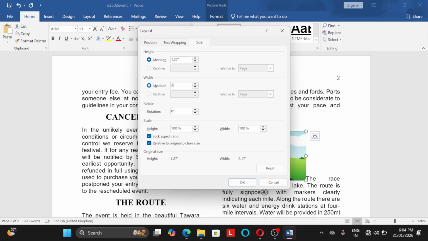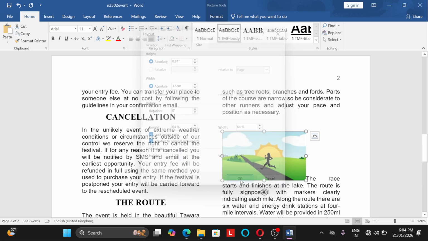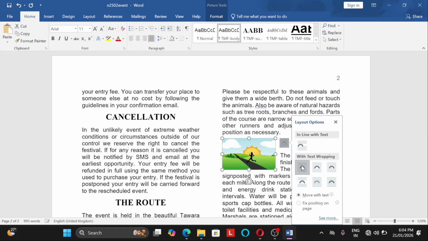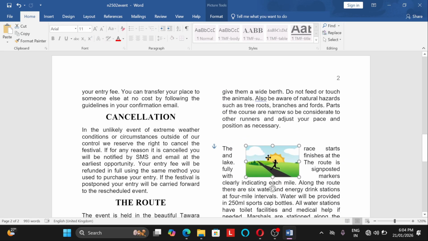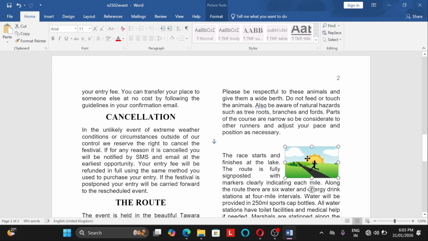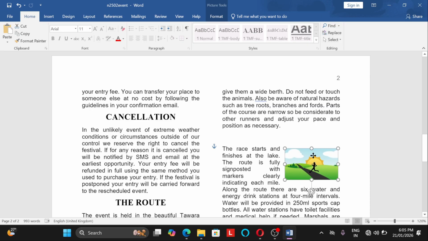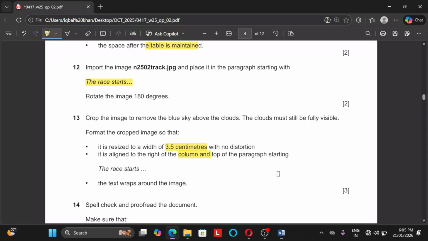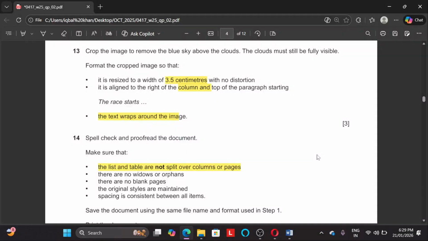And we will type 3.5 centimeter as the size. Perfect. And just go to square text wrap and bring it to the right direction. Perfect. Properly align and just go down a little bit like this. Perfect. Okay, so now we got it. We adjusted the picture.